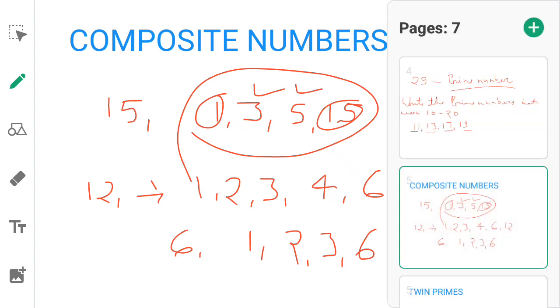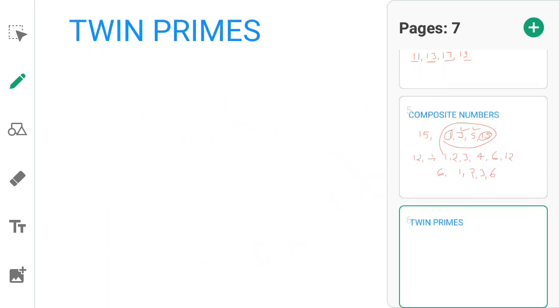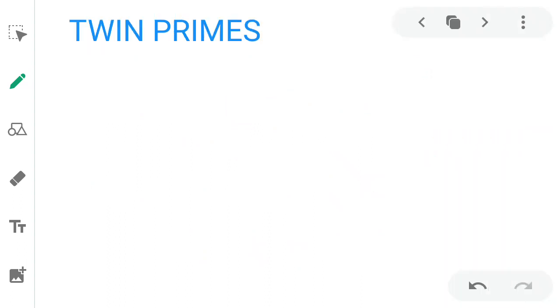Next, twin primes. A pair of prime numbers having a difference of 2 is called twin primes.